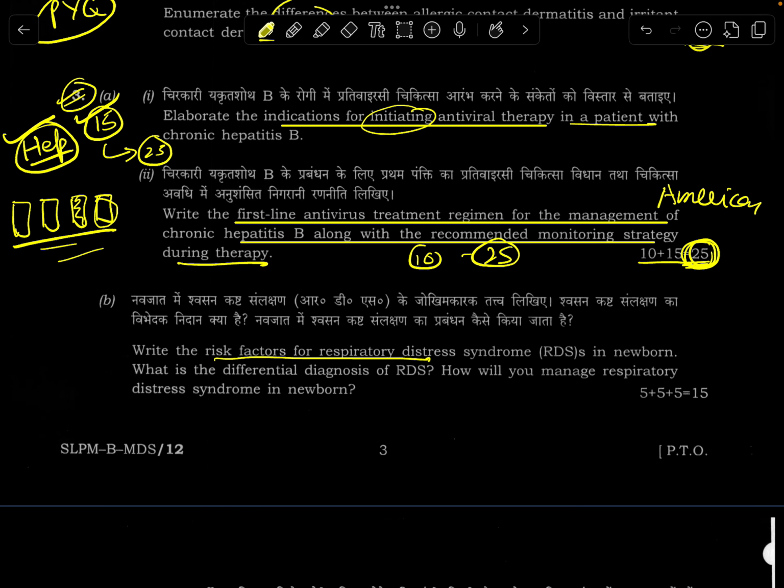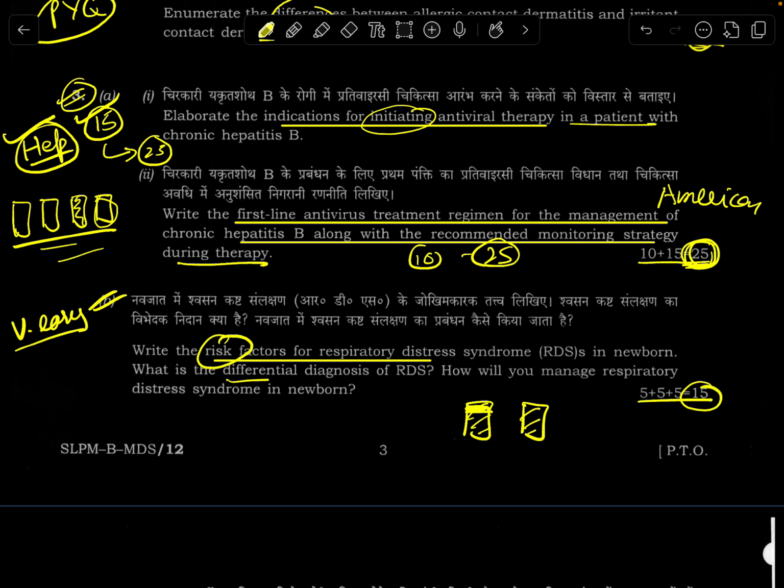Right, risk factors. This is a very easy question, a PYQ, whatever you like to say. In pediatrics, we study this everywhere, but this is a 15 marker. They had only given us 2 pages. Imagine squeezing this much content worth 15 marks, but they've asked risk factors, differential diagnosis, management in 2 pages.